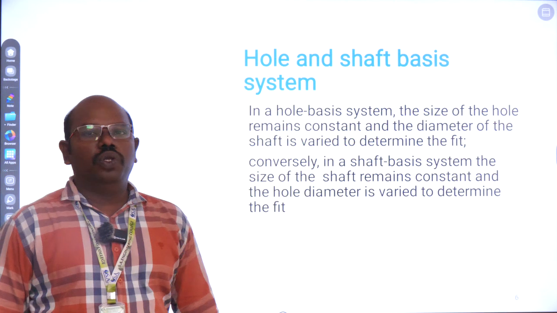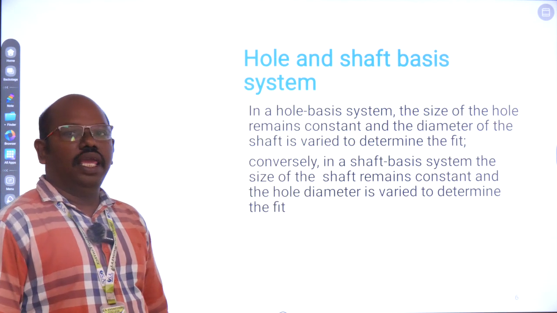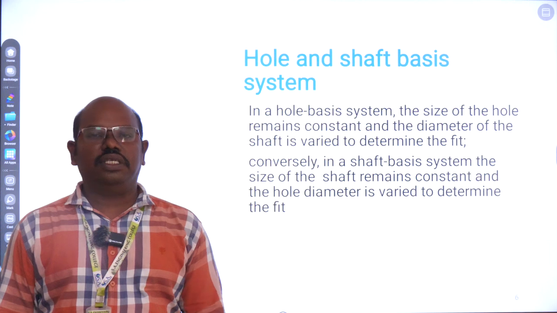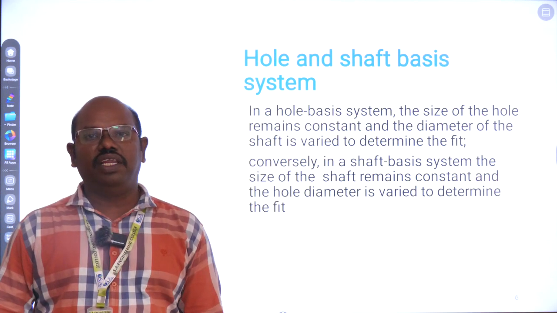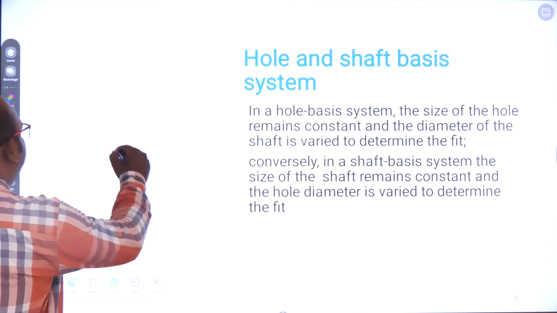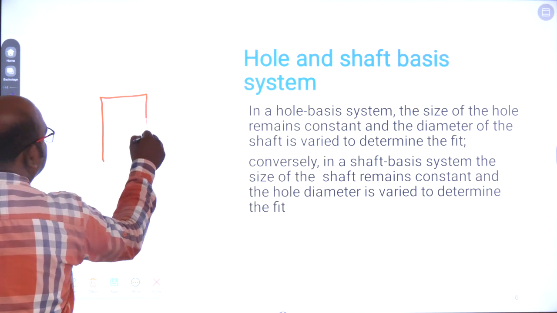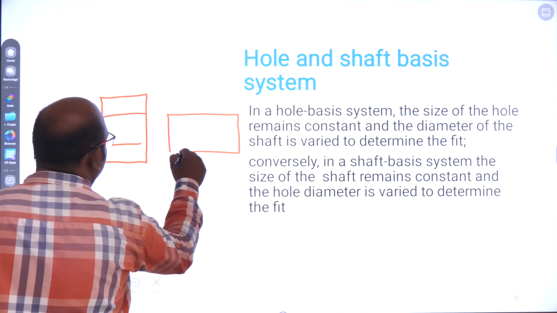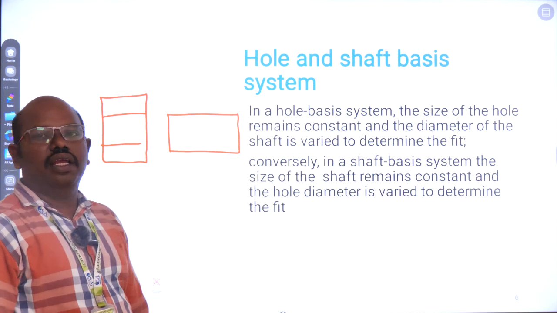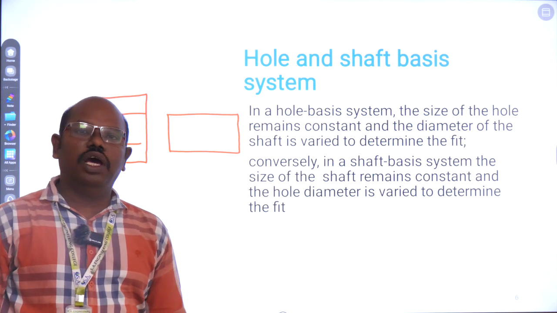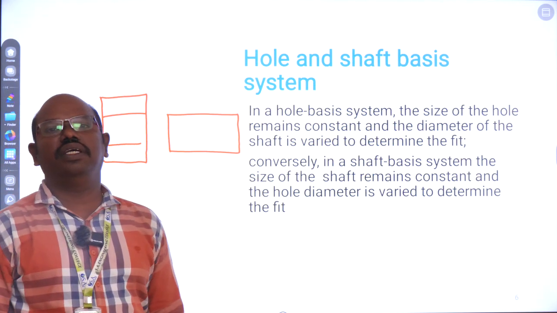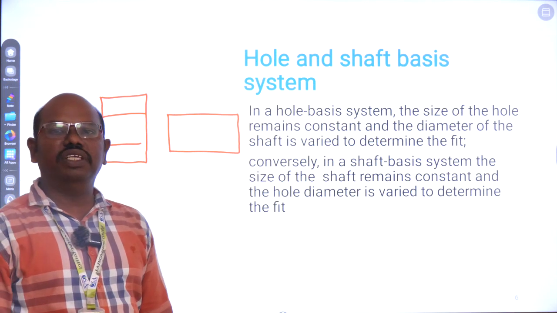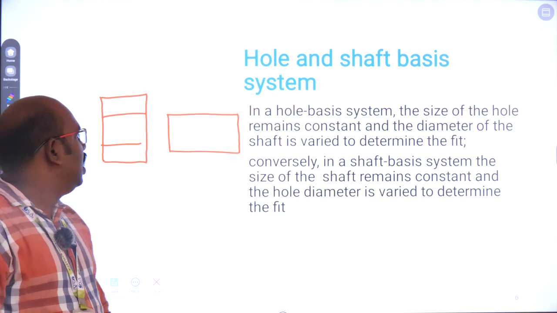In the hole system, if we consider the hole dimension to be constant, then the shaft dimension varies. In assembly, we assemble the shaft into the hole, and for that we give some tolerance.